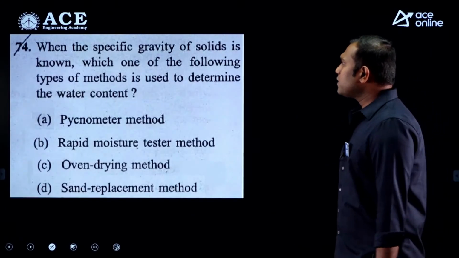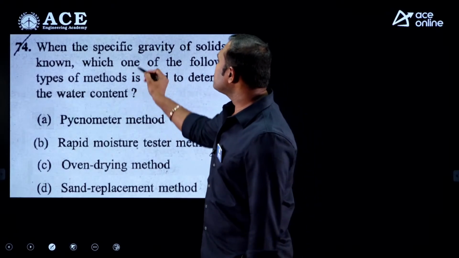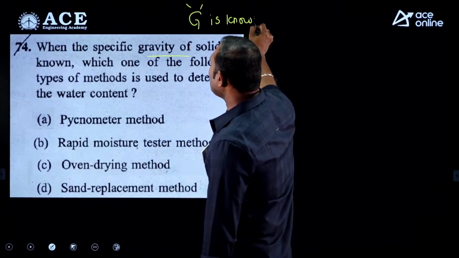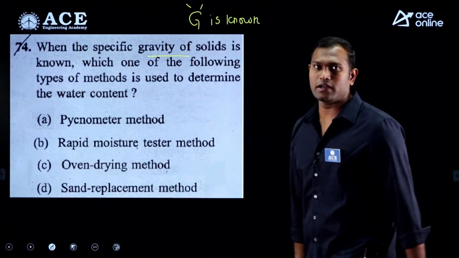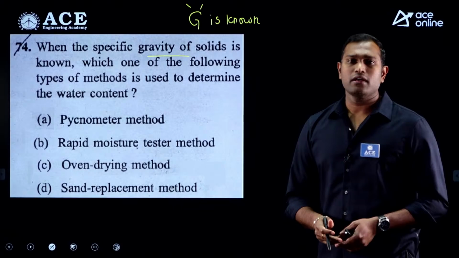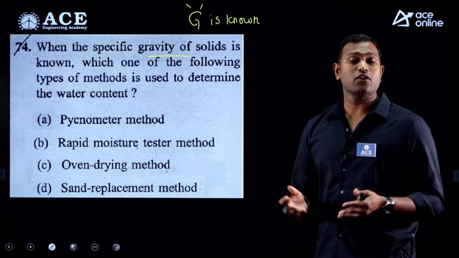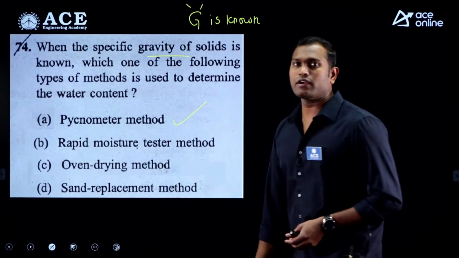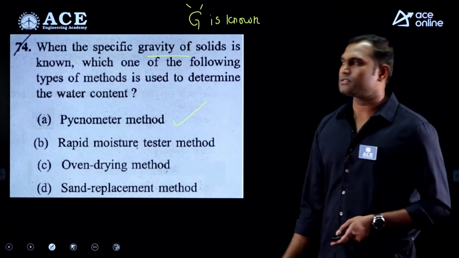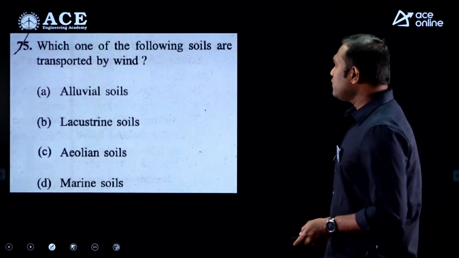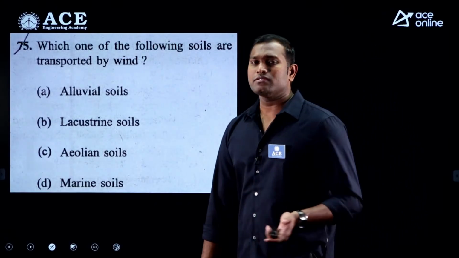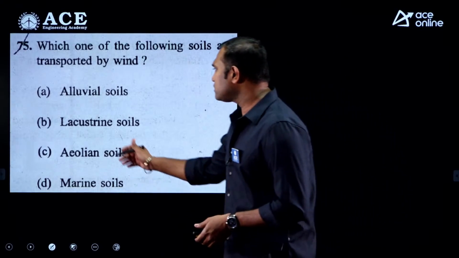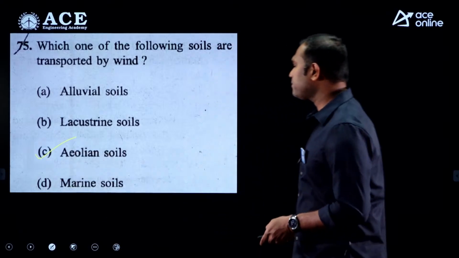Next, when the specific gravity of the solids, G, is known, which one of the following methods is used to determine the water content? If the specific gravity is known, you can directly go for the pycnometer method, because the pycnometer method is where you can find both the specific gravity and water content. So option A. Next, which one of the following soils is transported by wind? The soils transported and deposited by wind we call loess deposits. So that is option C.